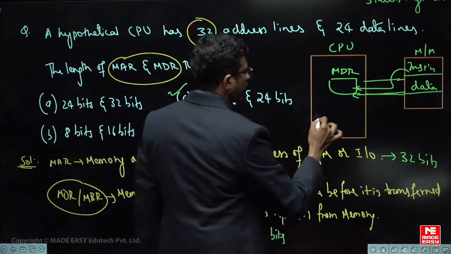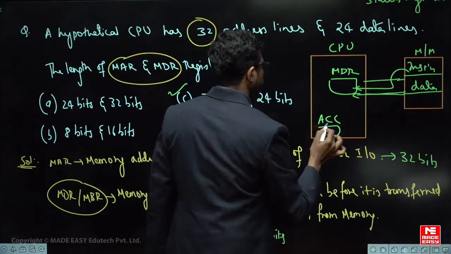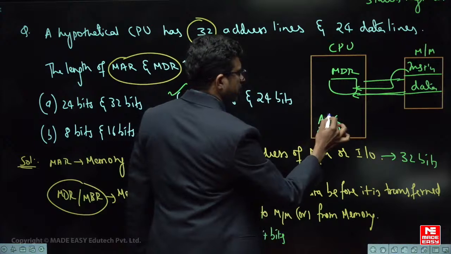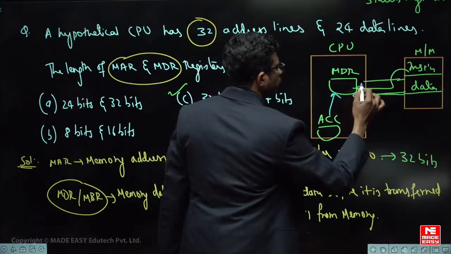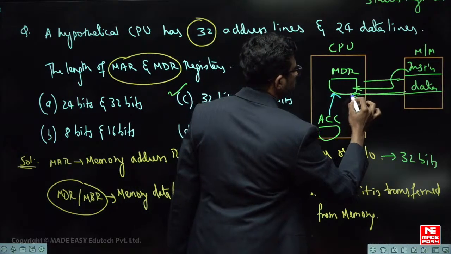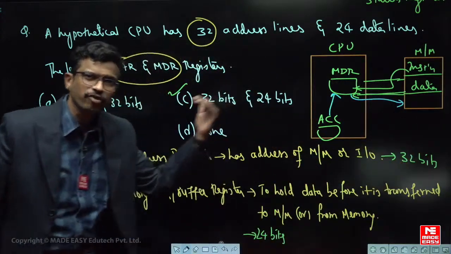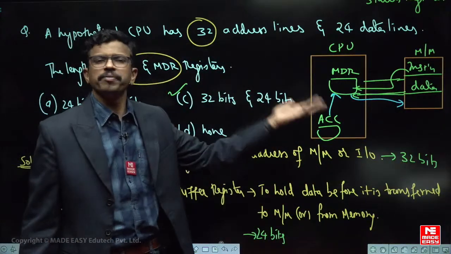Similarly, for example, I want to transfer any data from processor to memory also, then also the story is same. So first of all, the data is copied to MDR, then only the data can be transferred to certain location in the memory. So when you are accessing from memory, we call it as read, send to memory is the write operation.